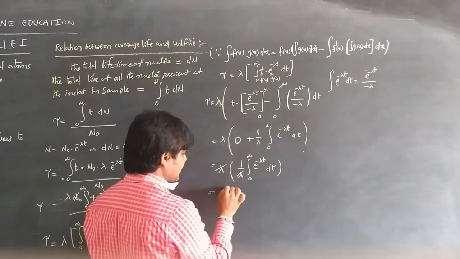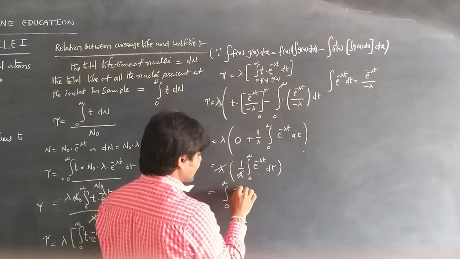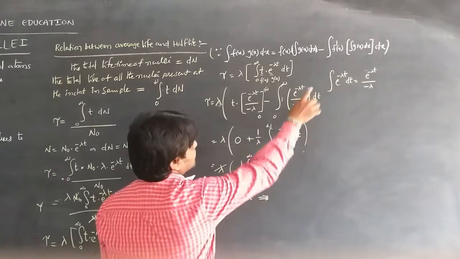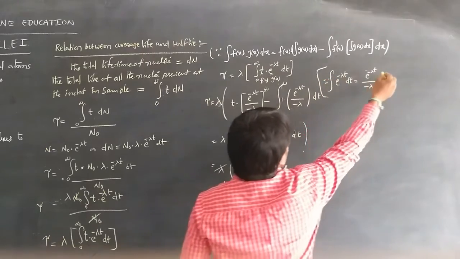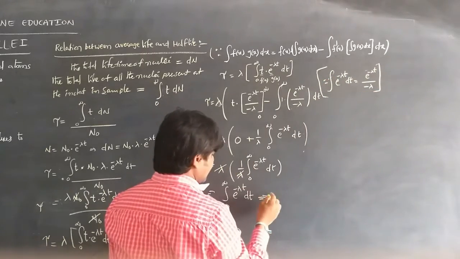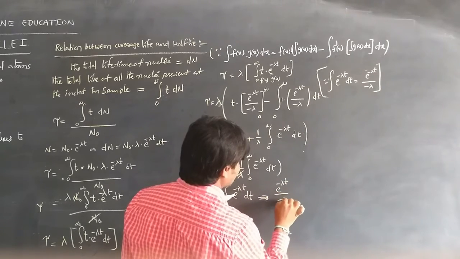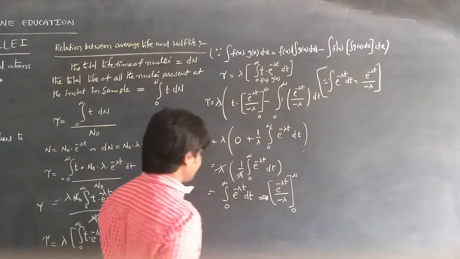From that relation we get the integral from 0 to infinity of e power minus lambda t dt, which is the same integral, and its value is e power minus lambda t by minus lambda between the limits 0 to infinity.